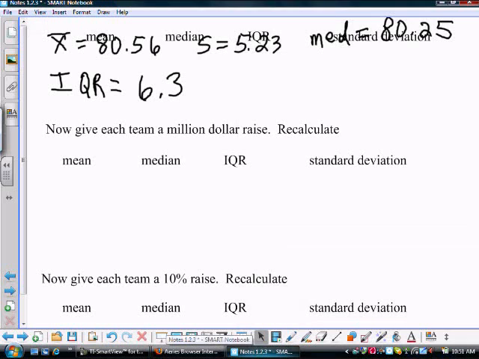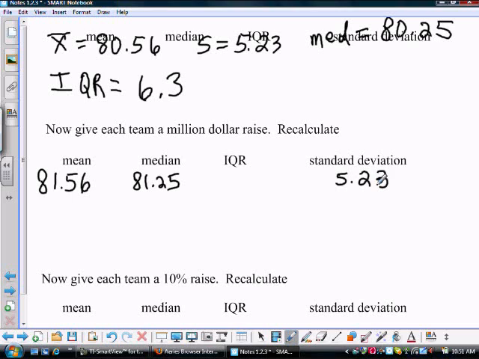Okay. What is my new mean? 81.56. That's not a surprise. We added one to the old mean. What's my new median? 81.25. Not a big surprise here. What's my new standard deviation? Oh, we didn't add one to that. And my new IQR? 6.3.